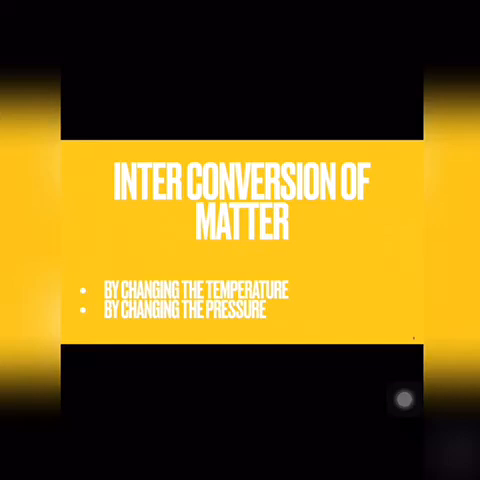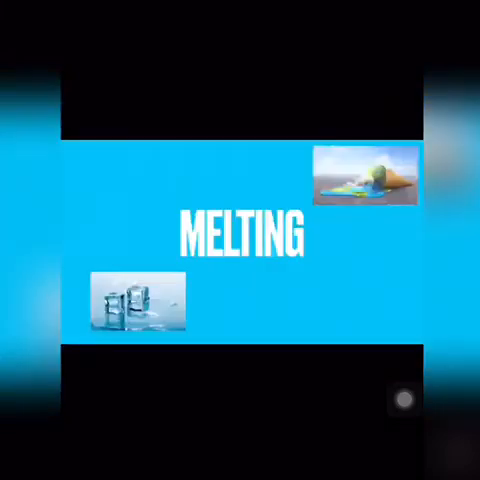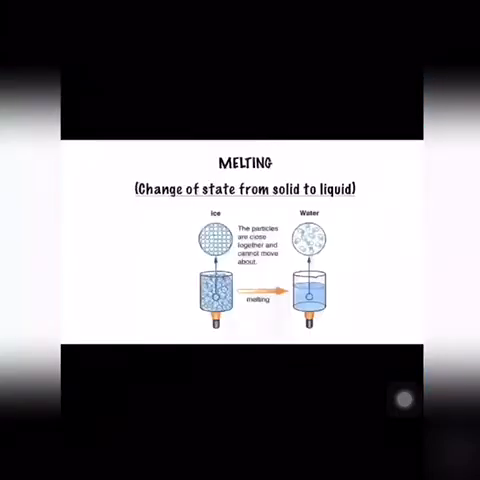So this is called interconversion of matter. This change of state of matter from one state to another is called interconversion of matter and can be achieved in two ways. One is by changing the temperature and the second is by changing the pressure. Let us see the effect of change of temperature, and it is discussed under two headings, that is melting and boiling. Let us first start with melting.